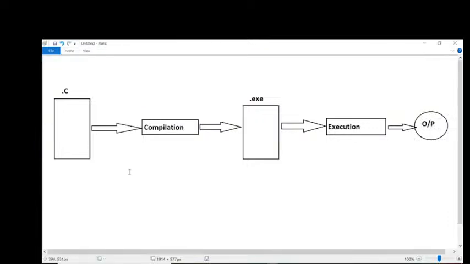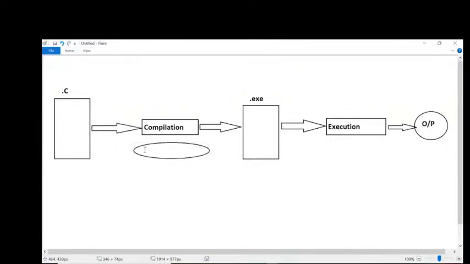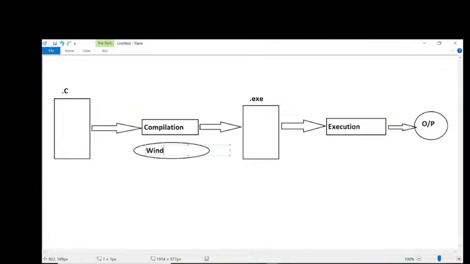As per the definition, observe carefully. For compilation, we have to use one operating system. Let's say, for example, I'm going to use the Windows operating system for compilation purposes.